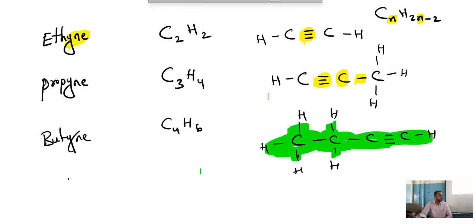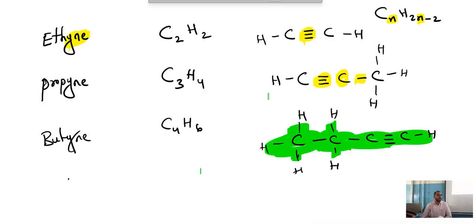Any doubts? So in the same way, in the same order, you can write for pentane and hexane also. Continue the same thing, nothing else. So here we have completed the molecular formula and structural formula of aliphatic hydrocarbons.